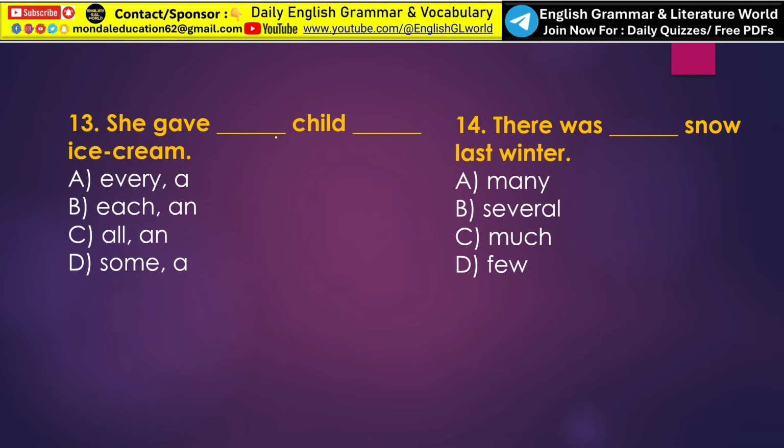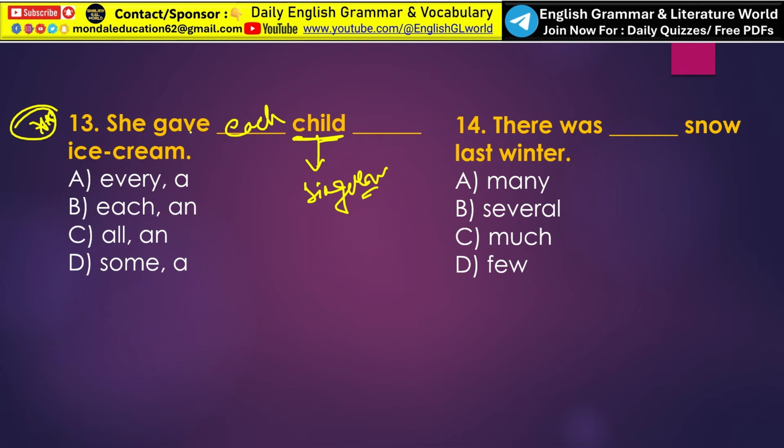Okay. She gave dash child dash ice cream. So look, this one is very, very important. So students, this sentence has two blanks. So we need to check both carefully. The first blank, the noun child is used. Here child is singular noun. So before singular, each will be the correct answer.